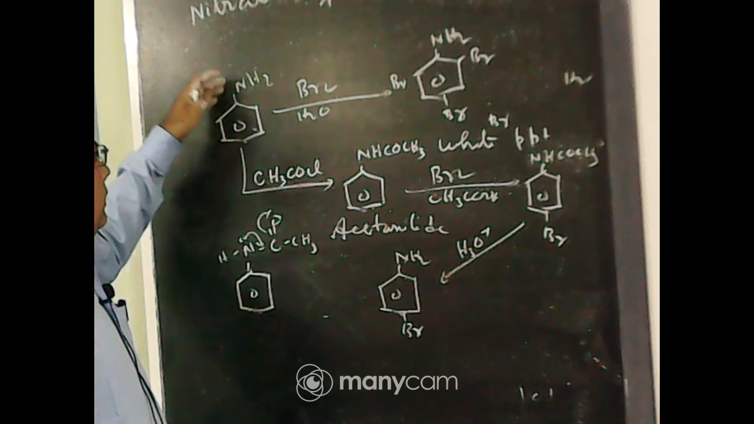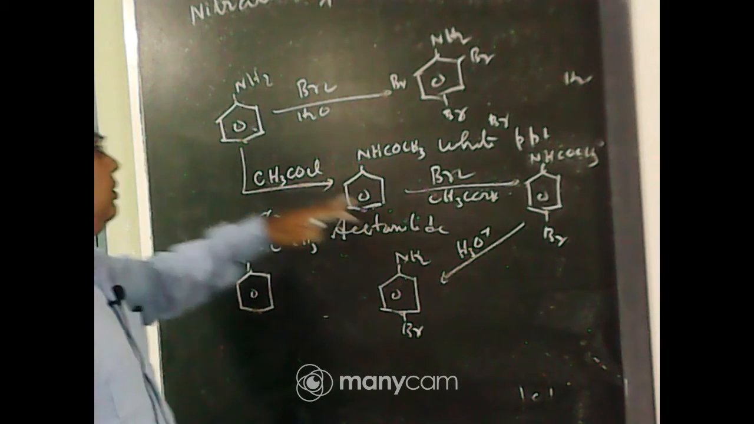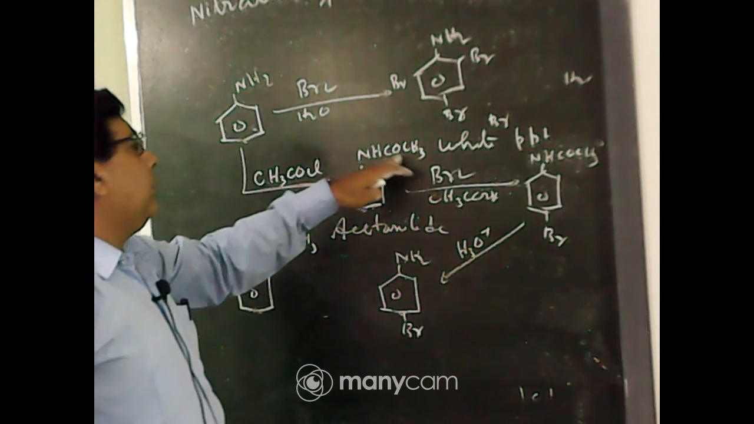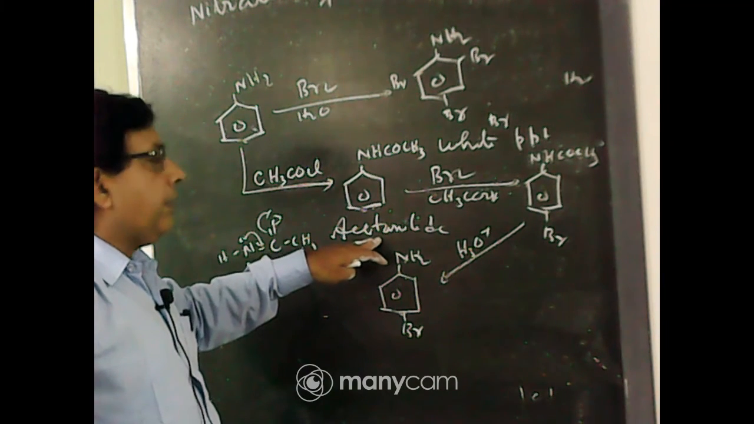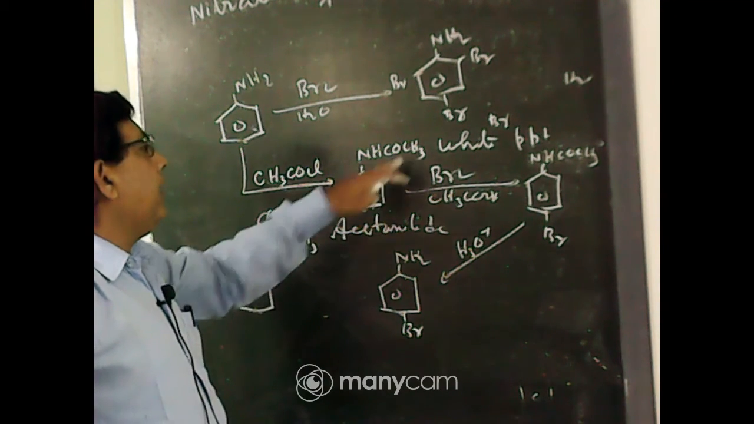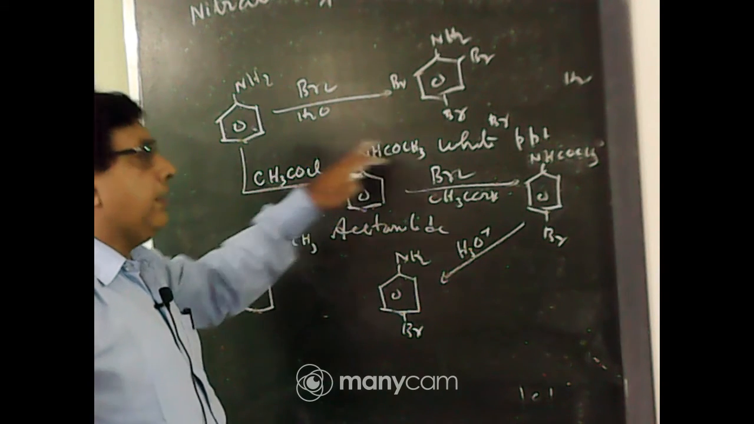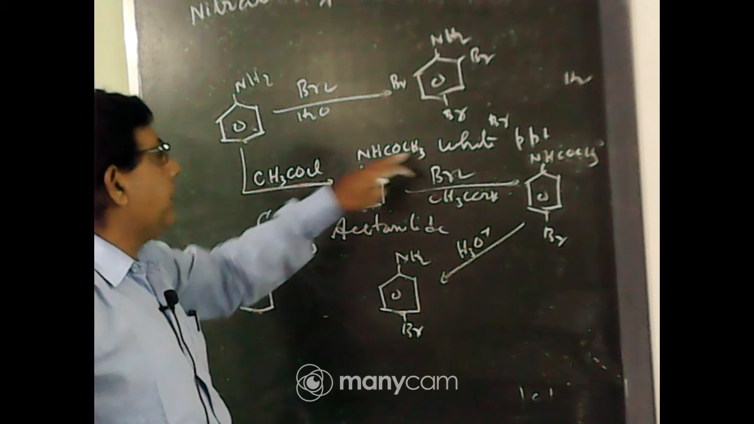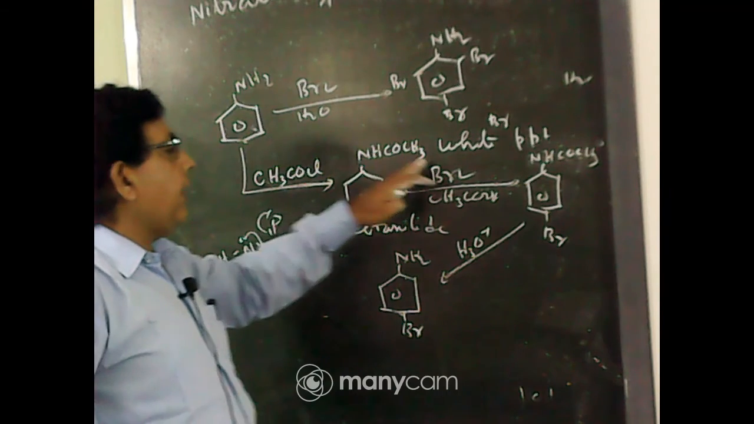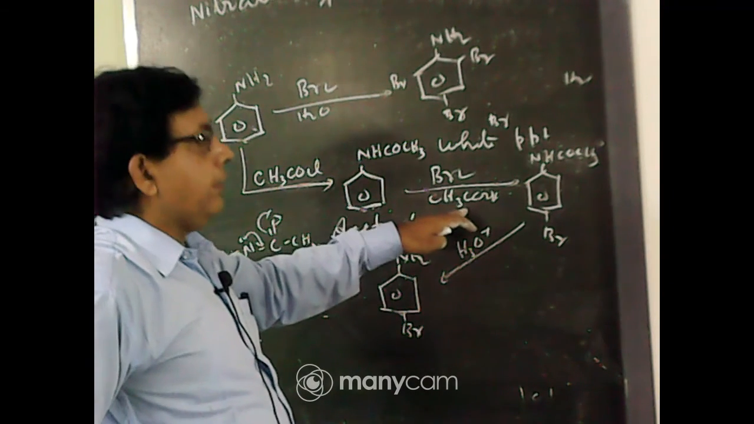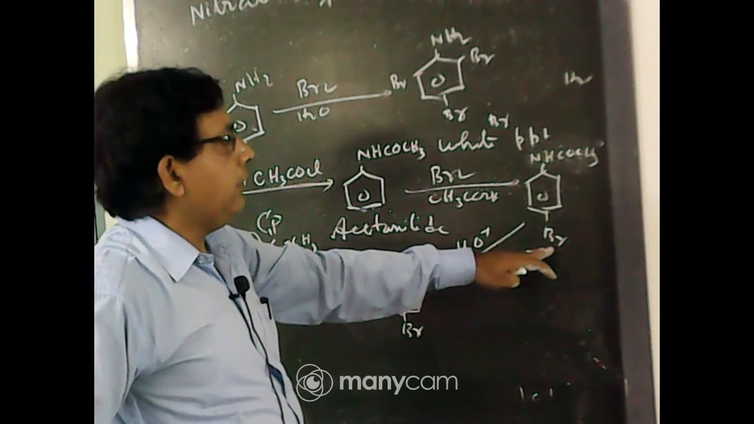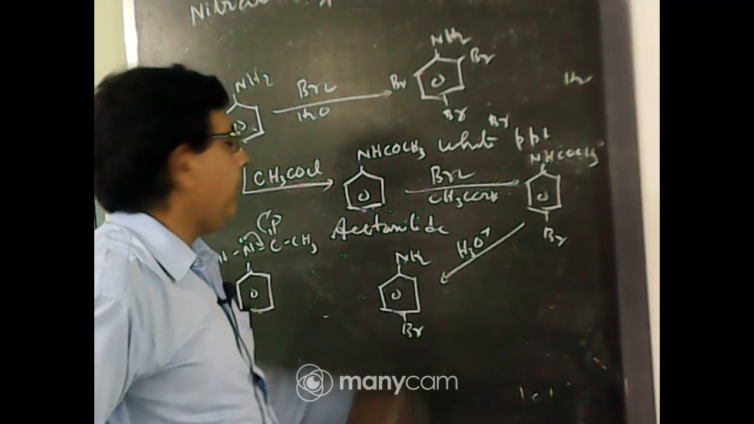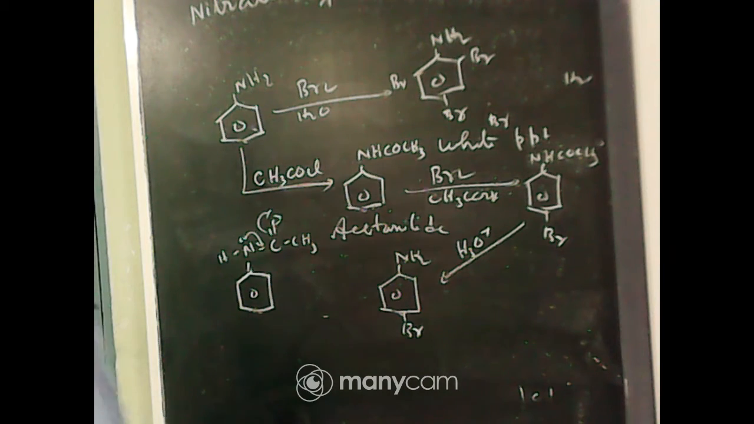That is, aniline reacts with CH3COCl to form NHCOCH3. This compound's common name is acetanilide. The IUPAC name is N-phenylacetamide. Then it reacts with bromine in the presence of acetic acid or carbon disulfide to form para-bromoacetanilide, which on hydrolysis gives para-bromoaniline.